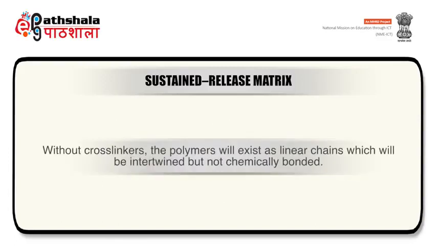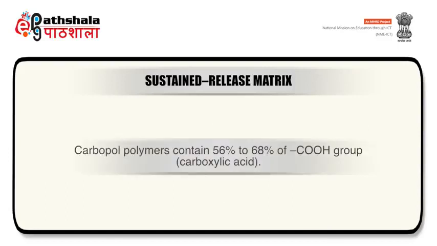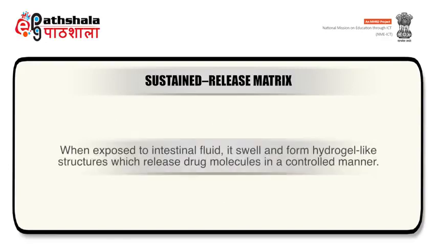Without cross-linkers, the polymers will exist as linear chains which will be intertwined but not chemically bonded. Carbopol polymers contain 56% to 68% of carboxylic acid. When exposed to intestinal fluid, they swell and form hydrogel-like structures which release drug molecules in a controlled manner.